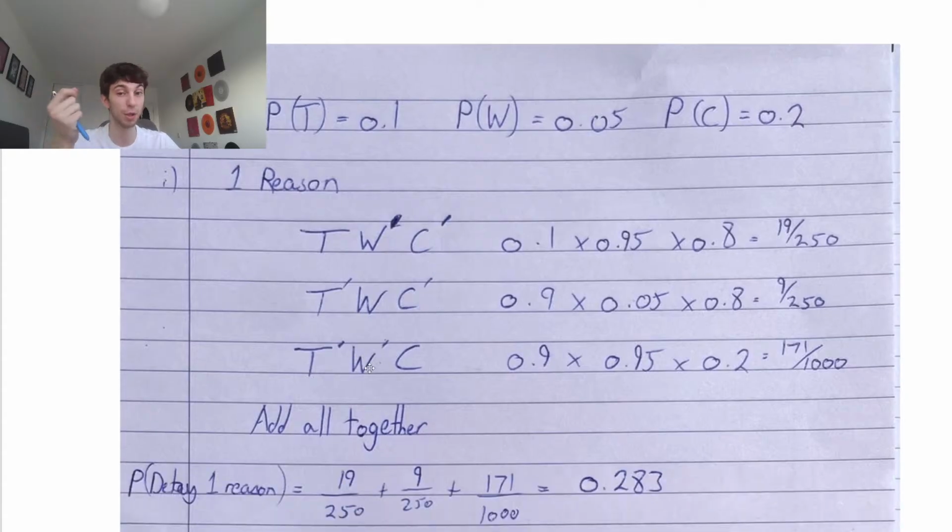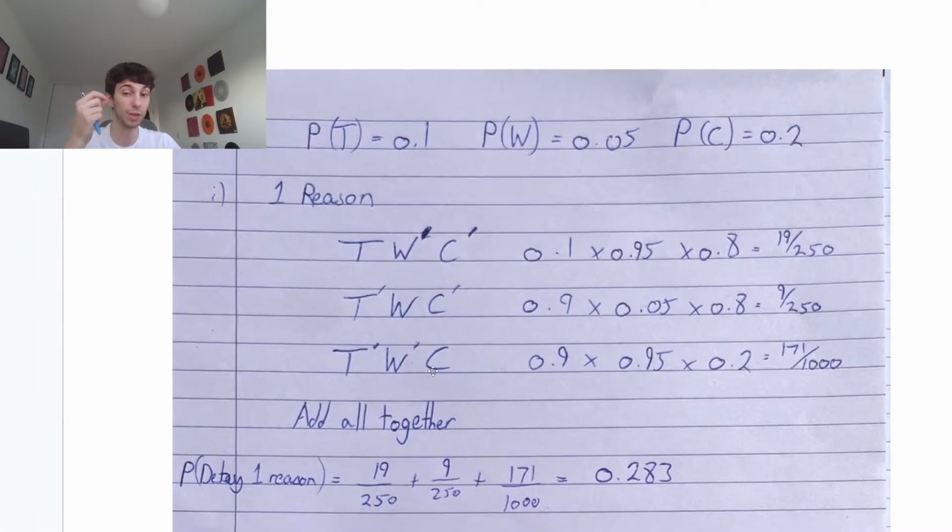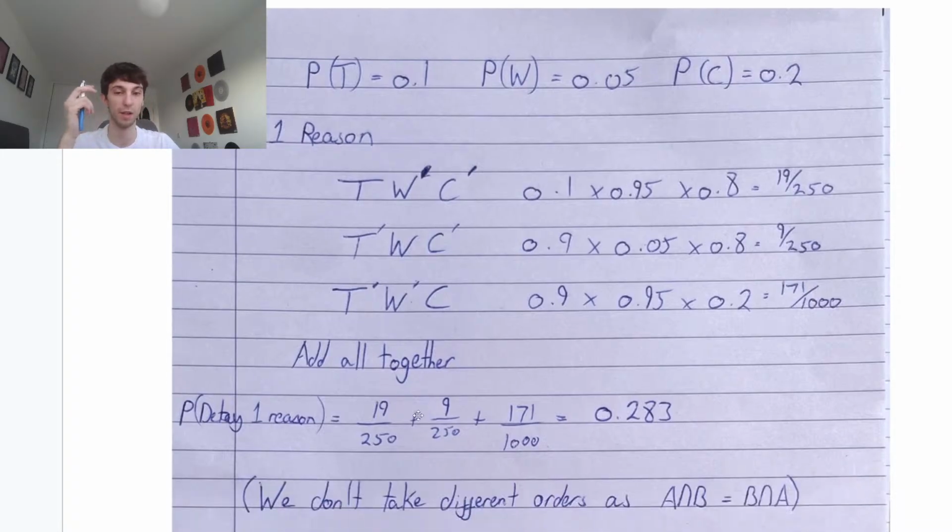You can also have T dash, W dash, and C. So each of these only have one of the problems that causes delays. This would be 0.9, 0.95, and then we do have this congestion that's going to be 0.2. So we have 171 over 1,000. Add them all together to get a total probability for one reason. Each of these satisfy a condition for one reason causing a delay. Adding them all together gives you 0.283.